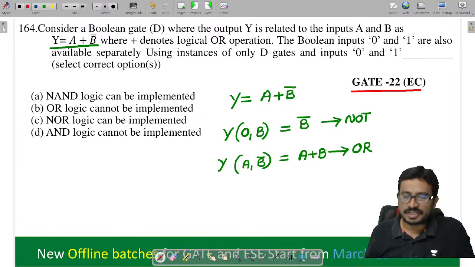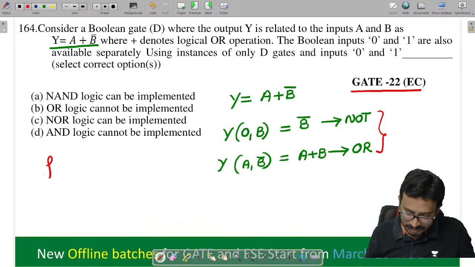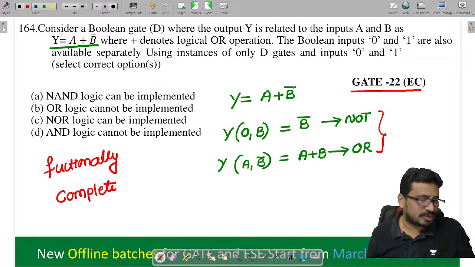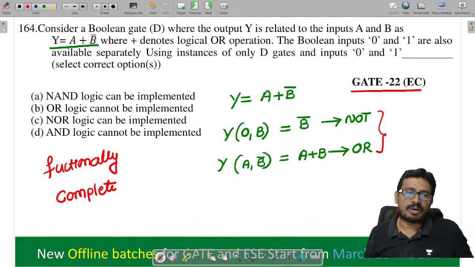Now you tell me, this is not, is there OR is there. So I can call this functionally complete. Now tell me, which is functionally complete? If it is functionally complete, इसका मतलब क्या है? By using this we are able to implement all the logic functions. We can implement it now here.